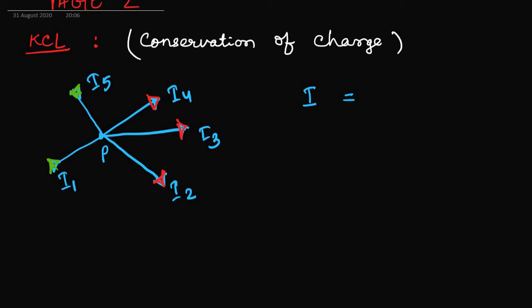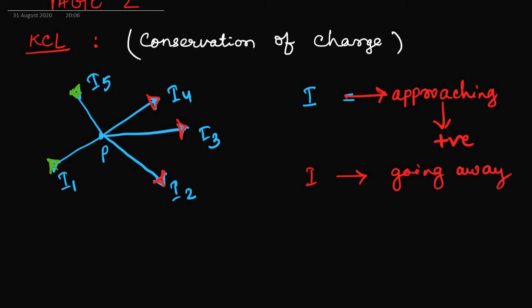Since it is a conservation of charge, the current approaching a point should be taken as positive.